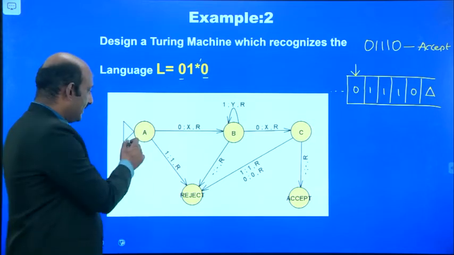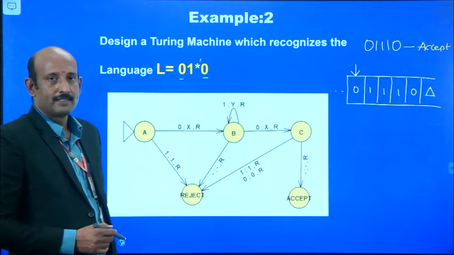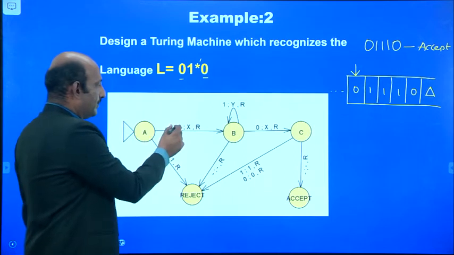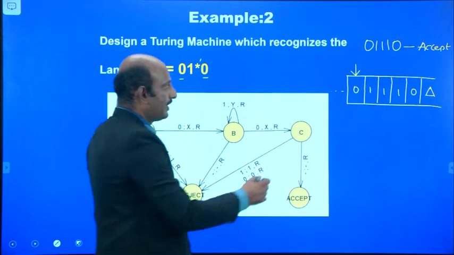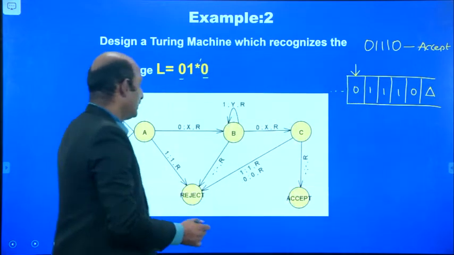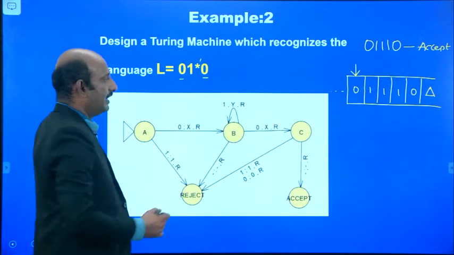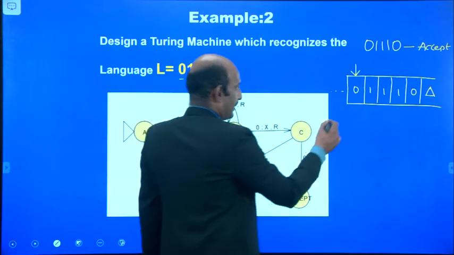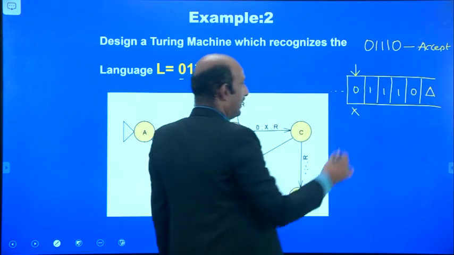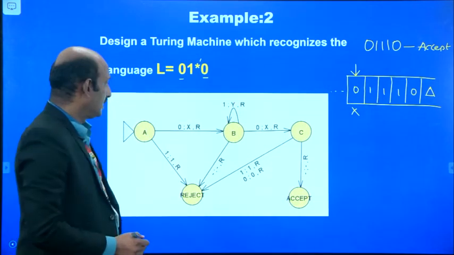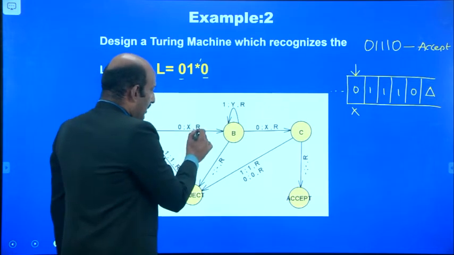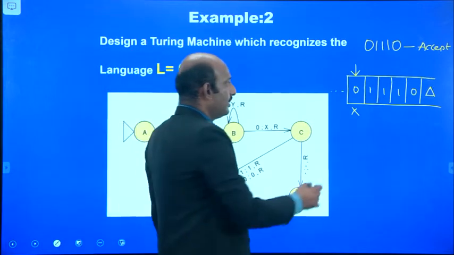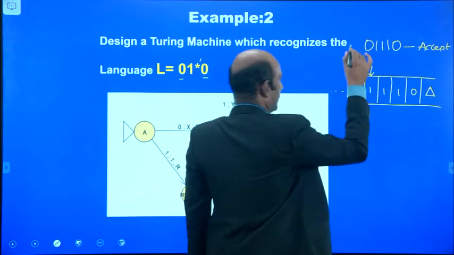Okay, now we see this one. A is the starting state. In the starting state with the input 0, the input pointer points to 0. This 0 can be replaced by x, and R. This R indicates it's moving to the right position. Now the head has moved to this position.